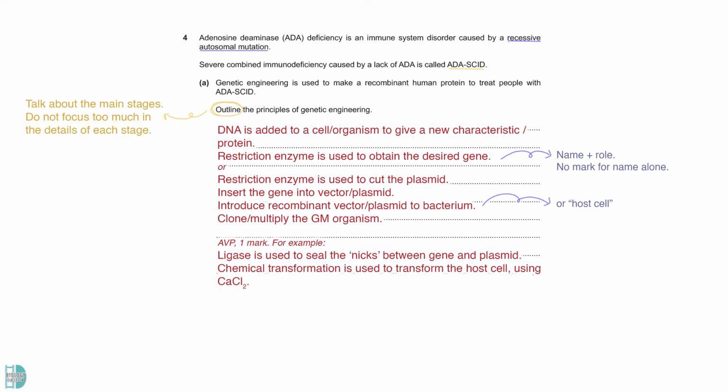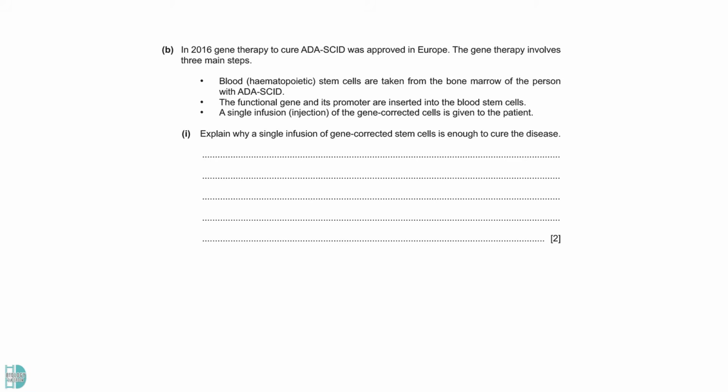For example, you can provide the role of ligase in making recombinant DNA or the method used to transform the host cell. B shows you the steps involved in gene therapy. Question 1. Explain why a single infusion of gene-corrected stem cells is enough to cure the disease.